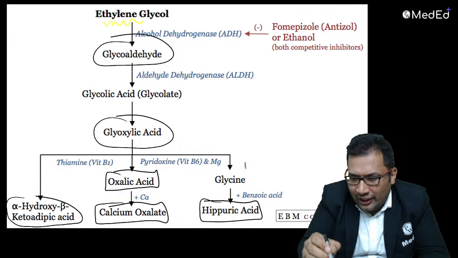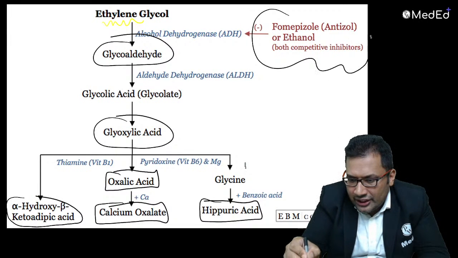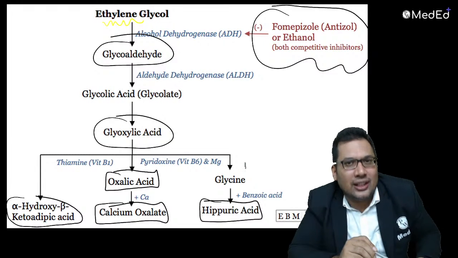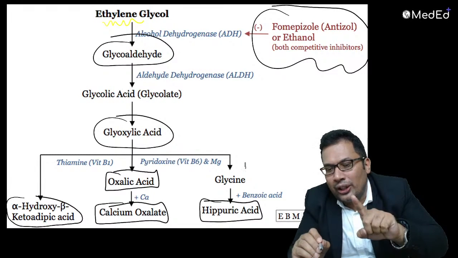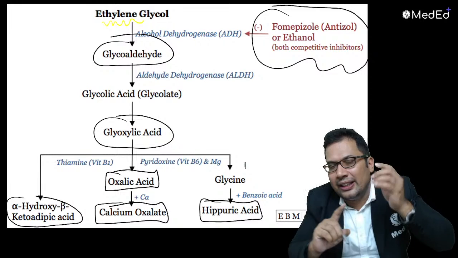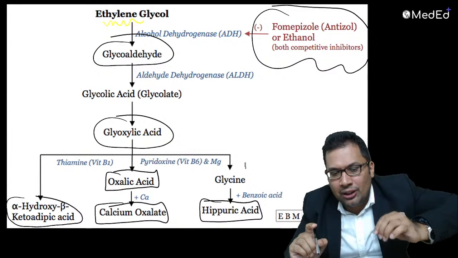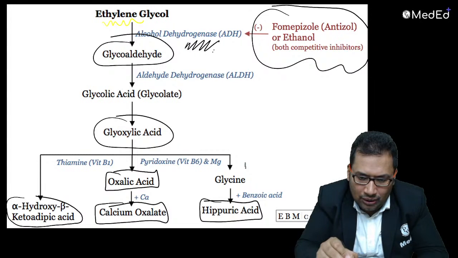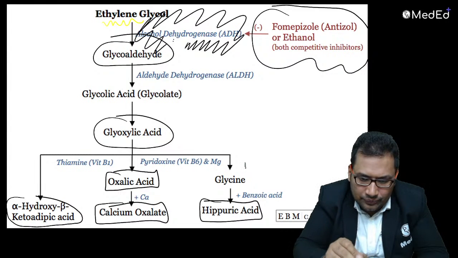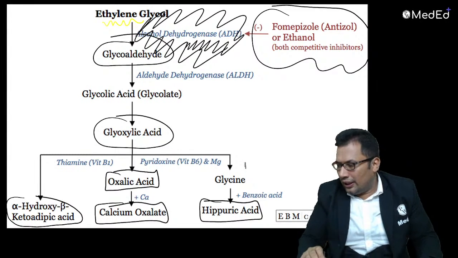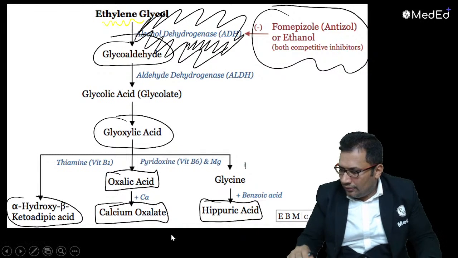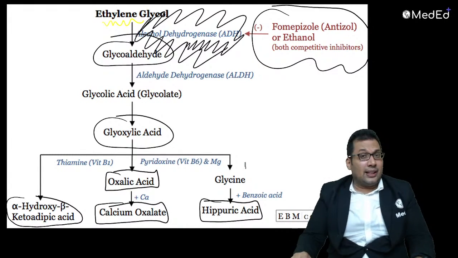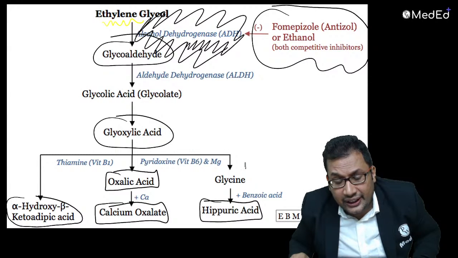What is important here is fomepizole, which is a competitive inhibitor of alcohol dehydrogenase enzyme. This is a very important point. You can highlight this point. About ethylene glycol, this can be asked in your NEET PG exam.